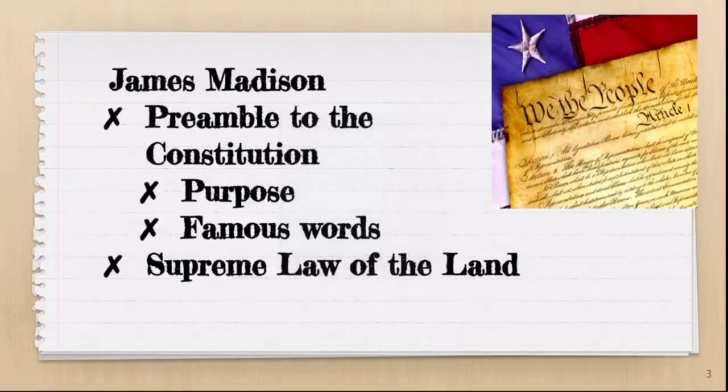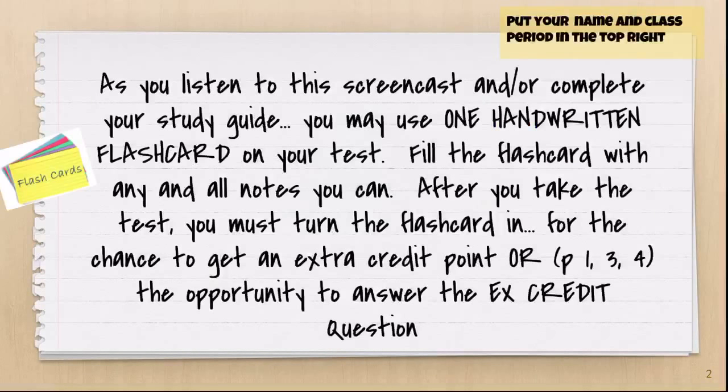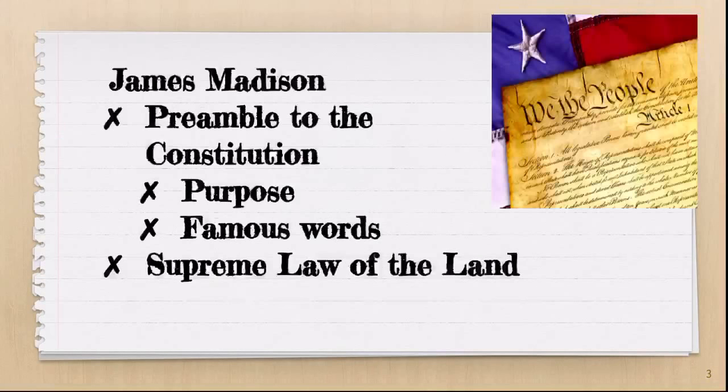So remember that with the study guide, the test tomorrow, you can use a flashcard. Periods 1, 3, and 4, you may use it, turn it in with your name and class period on it for that chance to answer the extra credit question. Periods 5, 6, and 7, you may use it in the test. You must turn it in after the test for the extra credit, 2 points. Put your name and your class period on the flashcard. You may write on both sides of the flashcards.